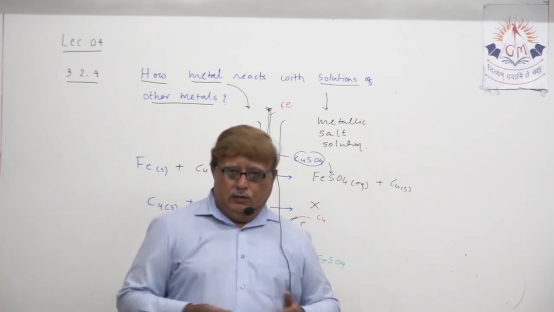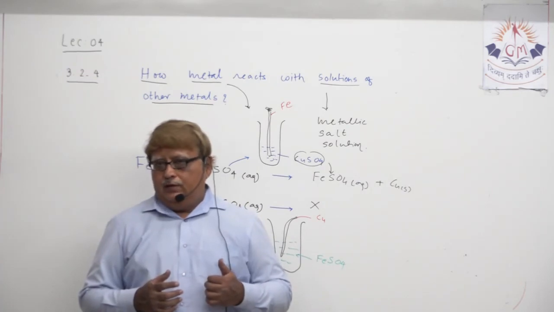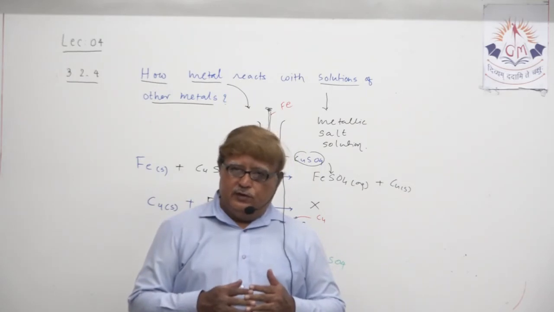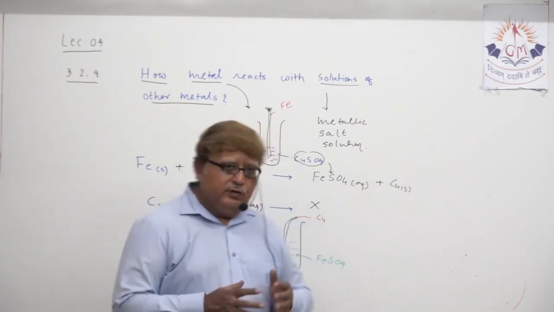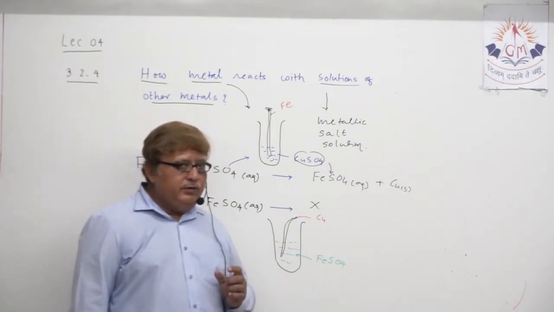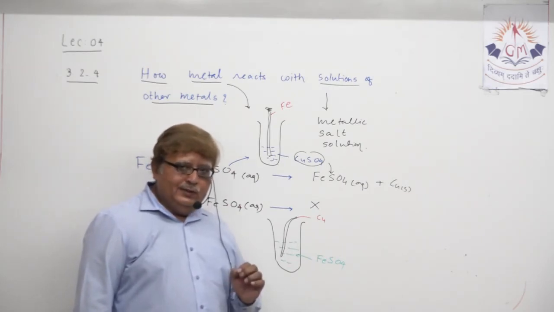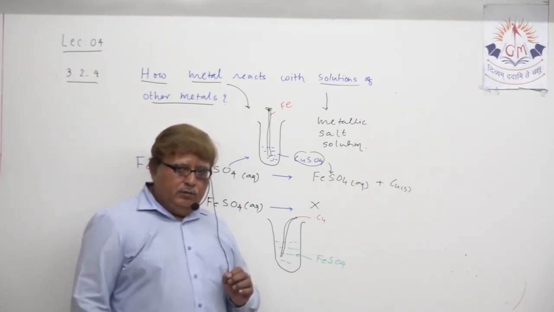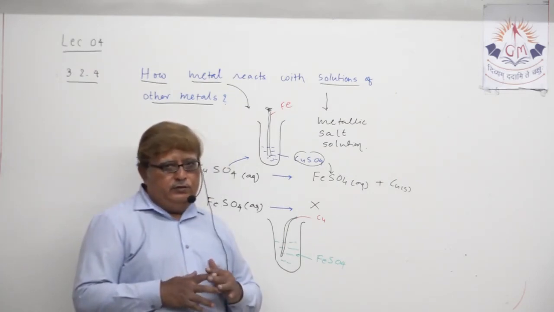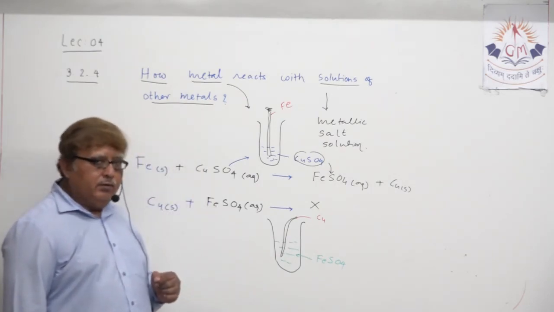That means copper is not able to displace iron from iron sulfate because copper is less reactive than iron. So just by comparing the single displacement reaction between two metals, copper and iron, we are at least able to justify that iron is more reactive than copper.